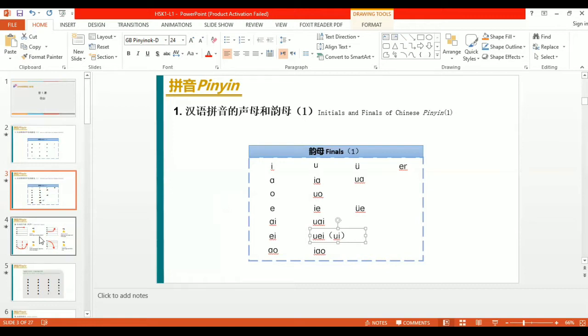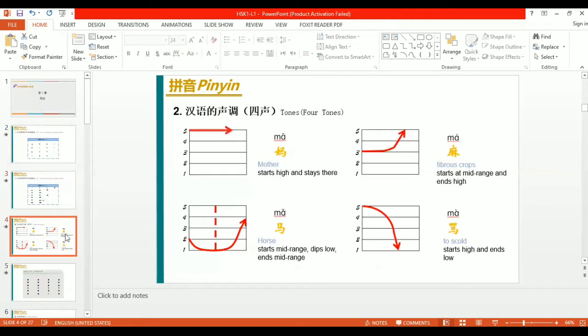Now I think we should move towards the tones. After the initials and finals, the tones are also very important. In Chinese there are four types of tones, which are very necessary to learn, to memorize and to understand.